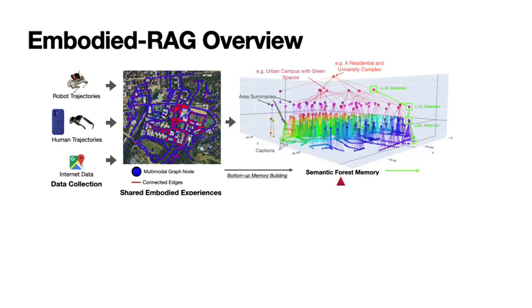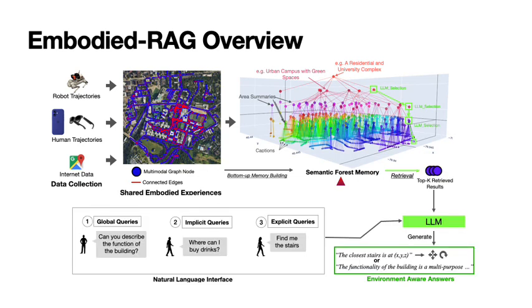Next, we construct a semantic forest from the bottom up by hierarchically clustering the nodes, generating area summaries until no further clusters can be formed. For retrieval, we use this semantic forest to respond to user queries given in natural language format. The context window is populated with the retrieved multimodal nodes, enabling generation of either natural language text or waypoints, depending on the user's request.